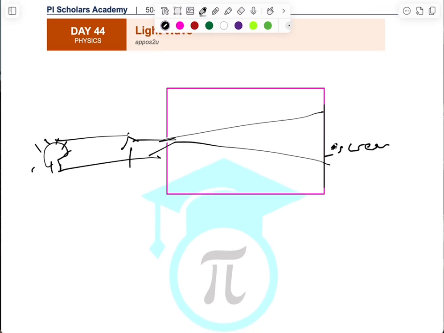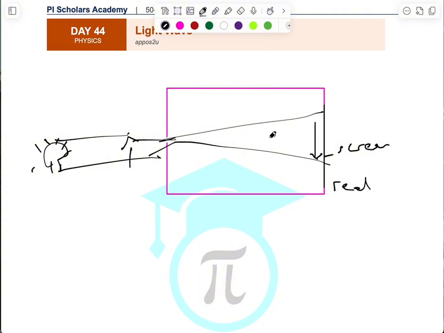What we notice here is that the kind of image that is formed here is always real. So what is a real image? Real images are those that can be caught on a screen and light actually passes through them. The other one we have is the virtual image. With a virtual image, light does not actually touch them, and they cannot be caught on a screen. So this is a real image, and the image is also going to be inverted. So that's what we noticed about the pinhole camera. The image is real, it is also inverted.